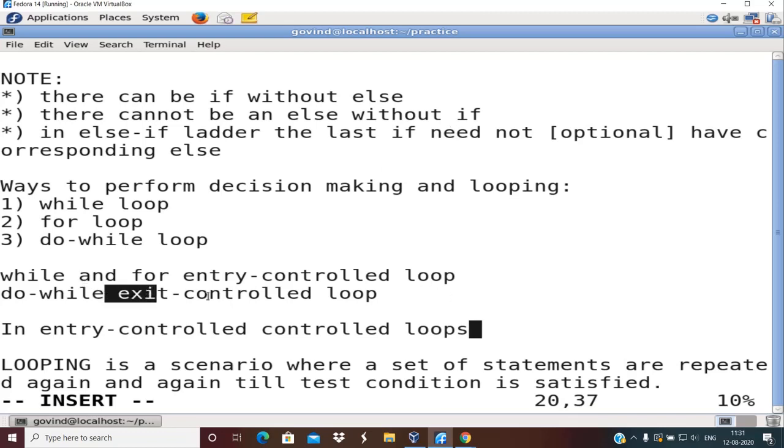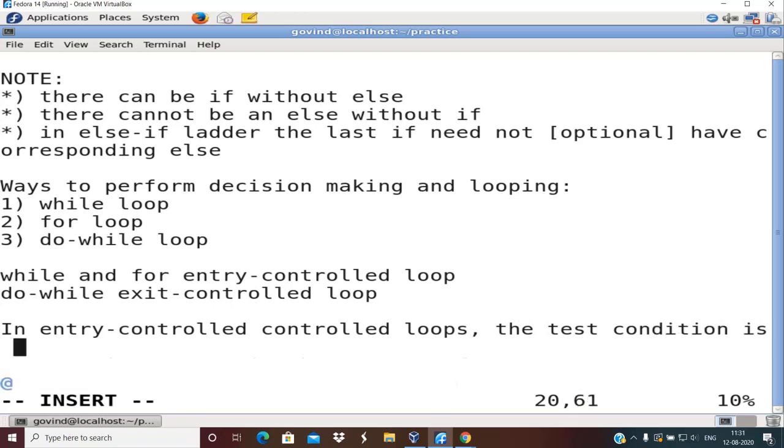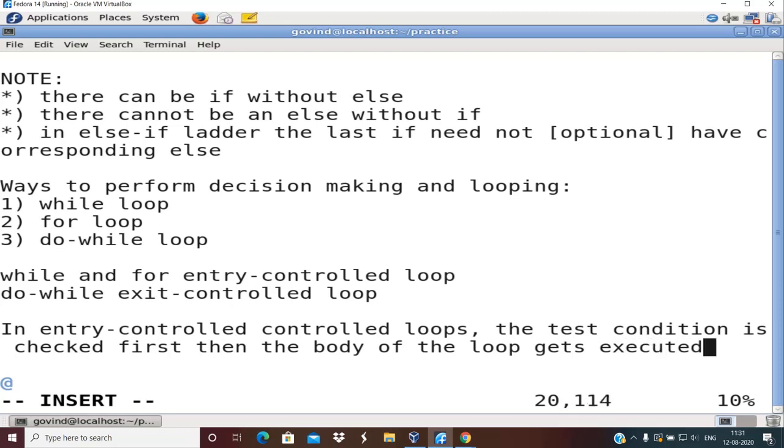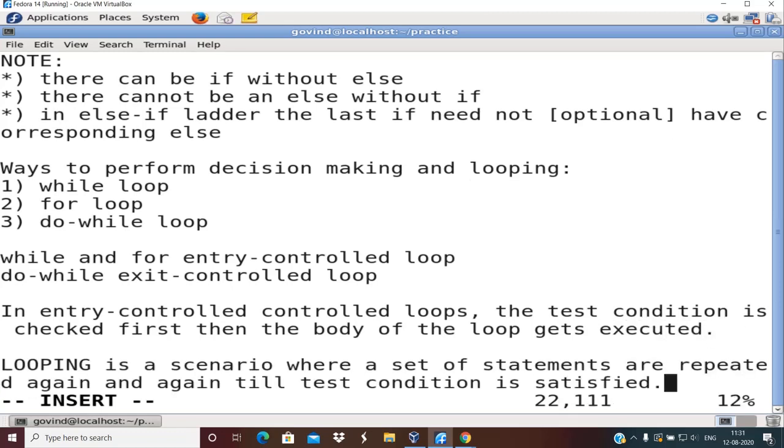There is only one exit control loop, which is do while. In entry control loops, the test condition is checked first, then the body of the loop gets executed. I hope the meaning of this is straightforward to you all. So what is an entry control loop?